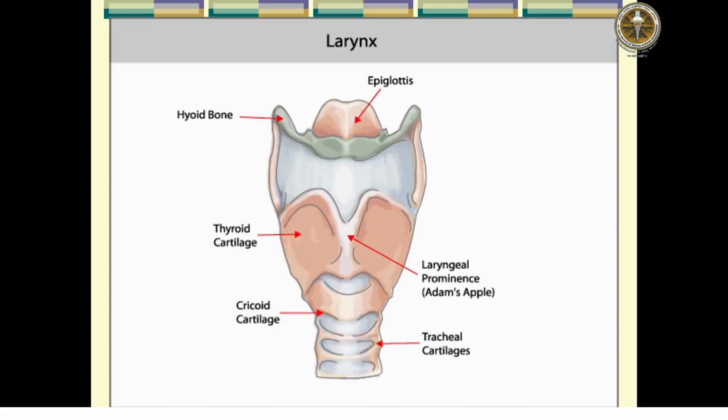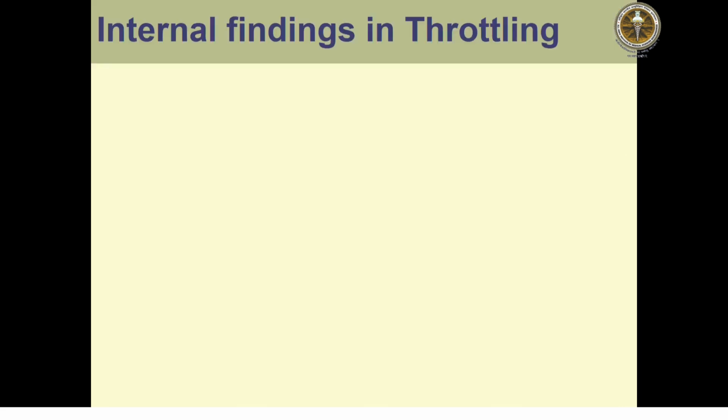This is the laryngotracheal passage with the hyoid bone and the thyroid cartilage, having the superior horn and the lesser horn. There is a possibility of some fracture of the superior horn of the thyroid cartilage. In the other organs on internal examination we will observe only congestion of the lungs.